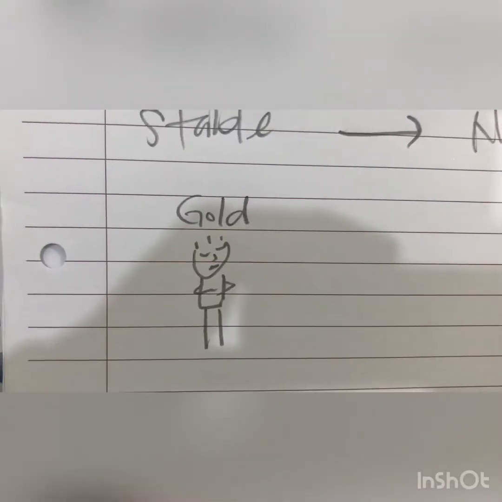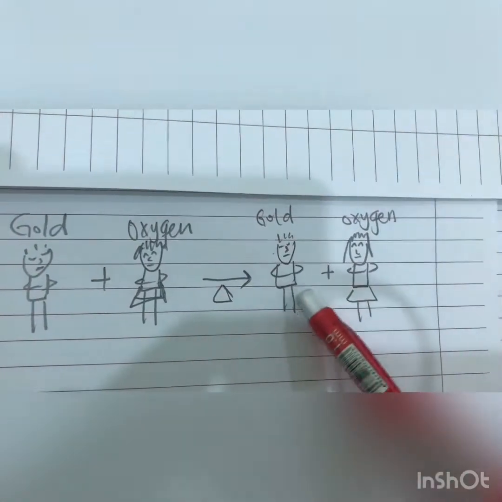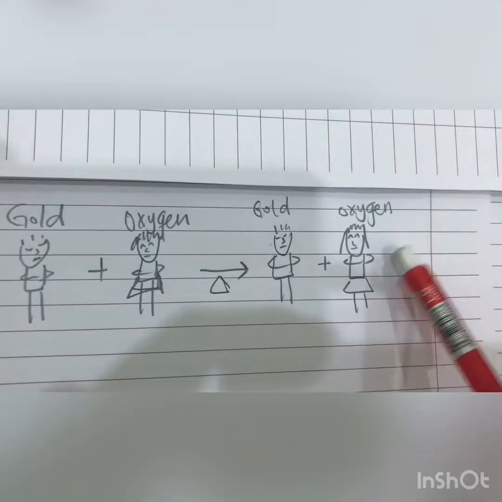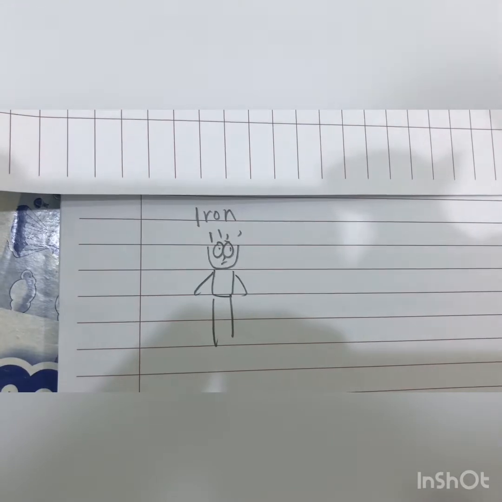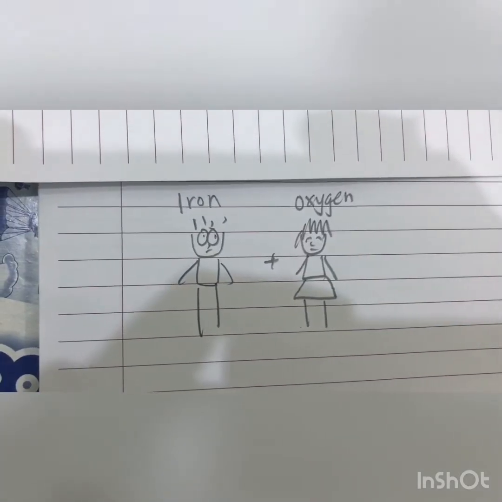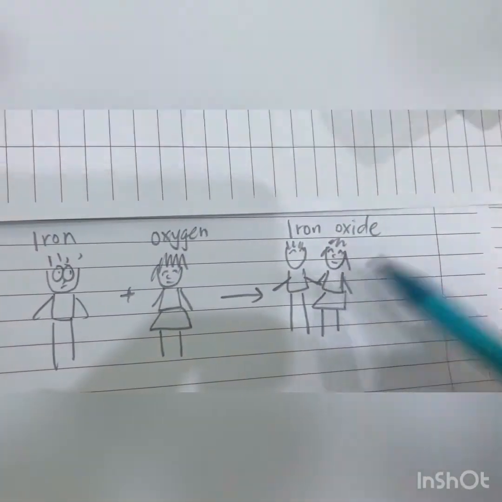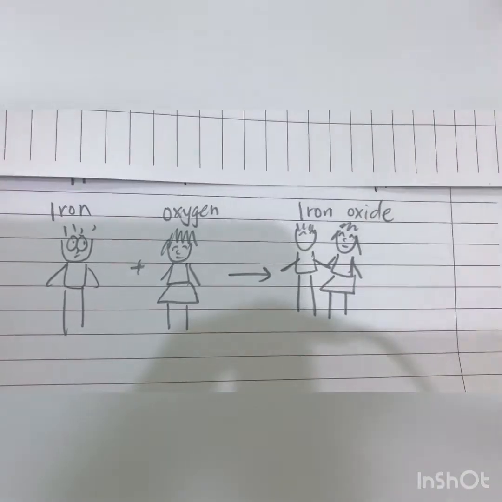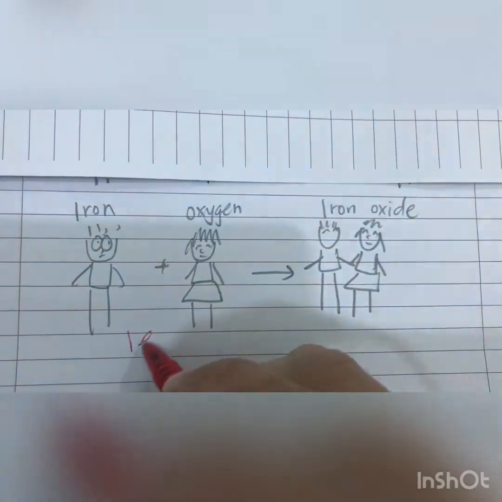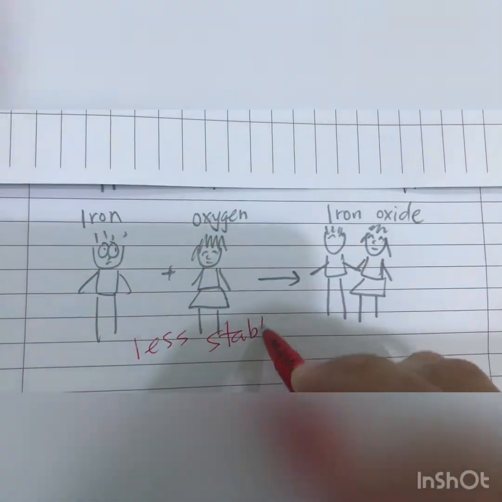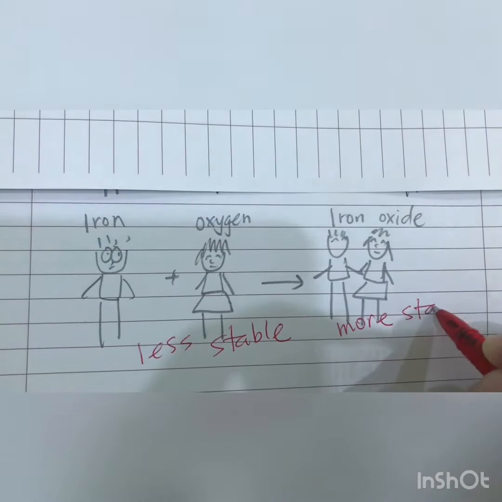Gold is stable. If it is burned in the air, what will happen to the gold? Gold will still be gold. It will not react with oxygen and become gold oxide. Iron is not stable. Iron is more reactive. If iron burns in the air, what will happen? Iron will become iron oxide, a new compound. In a chemical equation, the left hand side is always less stable, and it will tend to become a more stable condition.